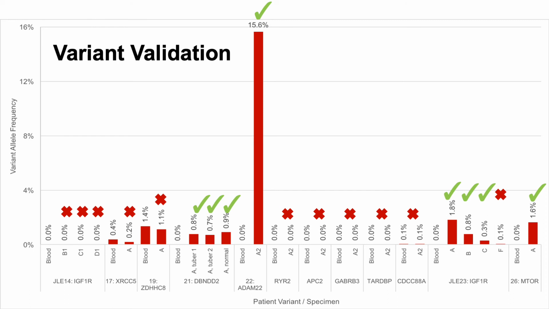As you can see, variants such as the one in Atom 22 and Subject 22 are clearly real, existing at 15.6% in the tissue. Sample C from Subject 23, shown on the right side of the graph, had a variant at a frequency of only 0.3%, but we were still able to validate it, even at that ultra-low frequency, thanks to targeted sequencing. You might be wondering why Subject 19, with a frequency as high as 1.1%, was not validated. This is because the variant was present in the blood, suggesting to us that the region was hard for the technology to sequence.